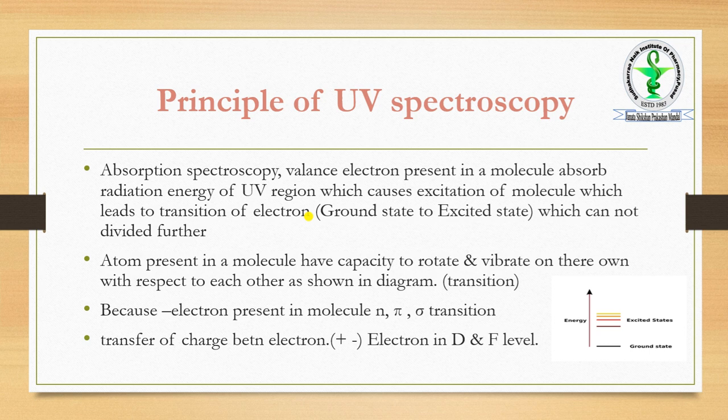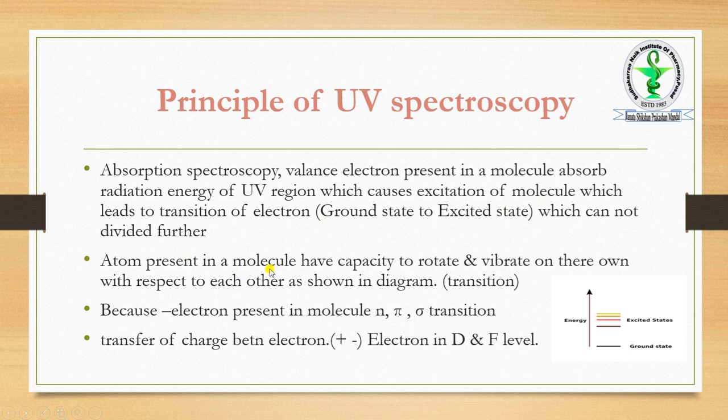While in the case of transition, the complete molecule gets changed, going from the ground state toward the excited state, leading to transition of the electron from the ground state to the excited state. And there is a higher limit, that is the excited state. The transition state is the highest limit. It can't go beyond the electronic state, so it cannot be divided further.